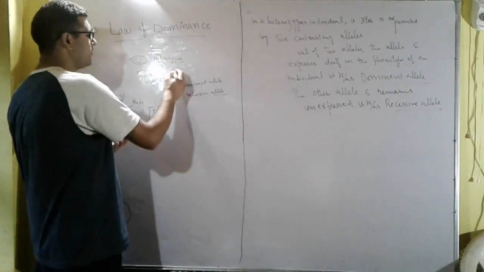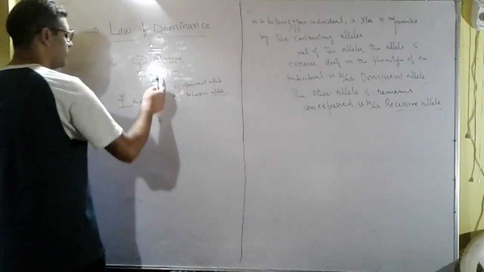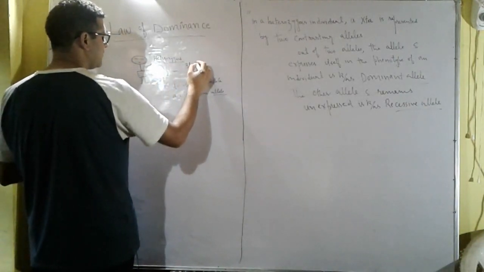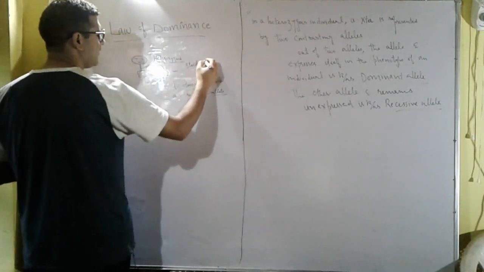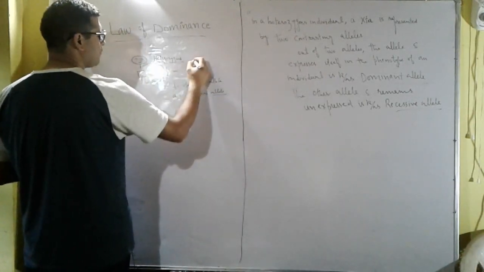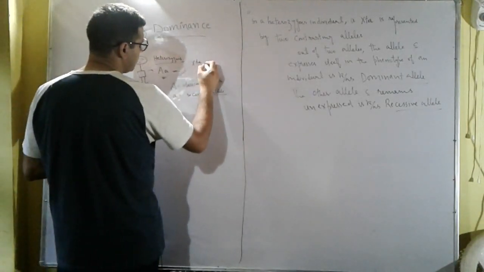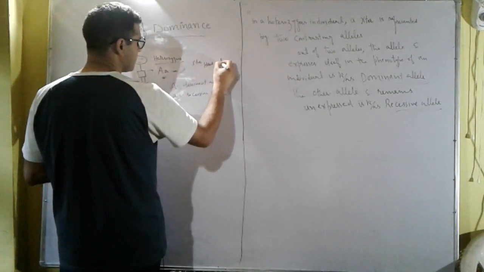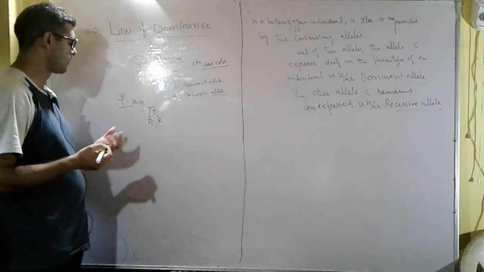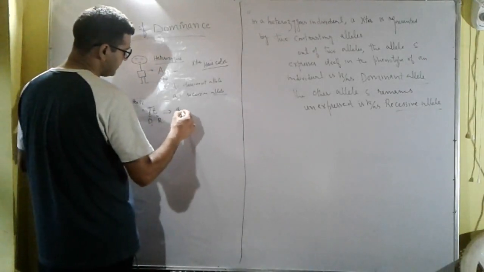The same is the case here: capital A, small a is for the character hair color, black color, and capital T, small t is for the character stem height.